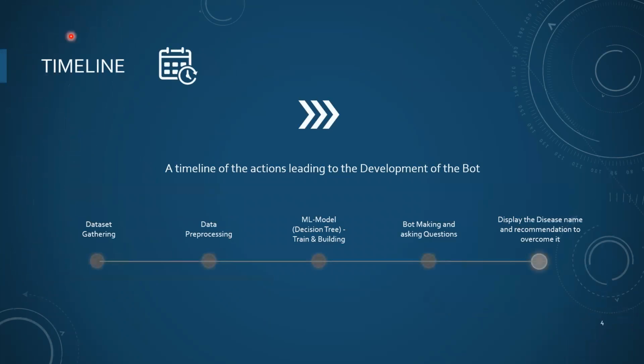So this is the entire timeline of our project, how we developed the bot. Initially we gathered the data set, which has both the training and testing data, and then we pre-process the data so that it becomes usable. And then we also develop an ML model, which is nothing but a decision tree model, and we trained the model and built the model.